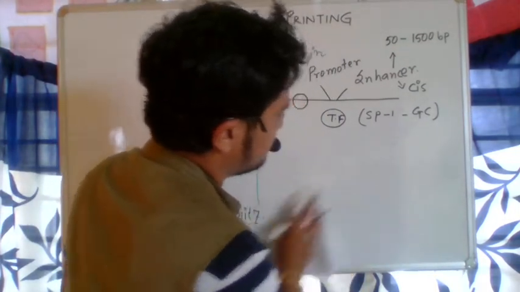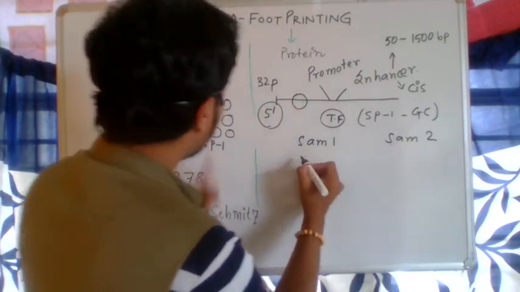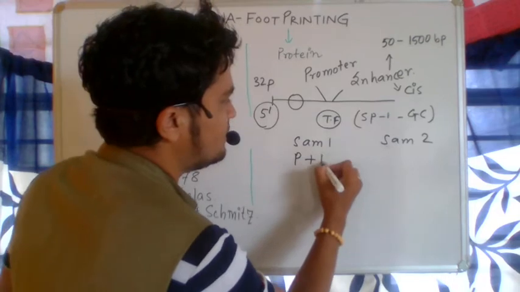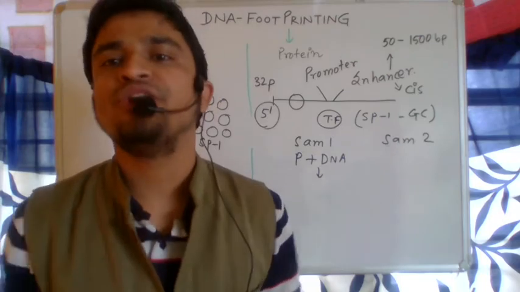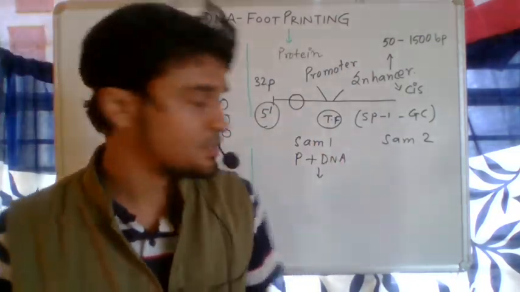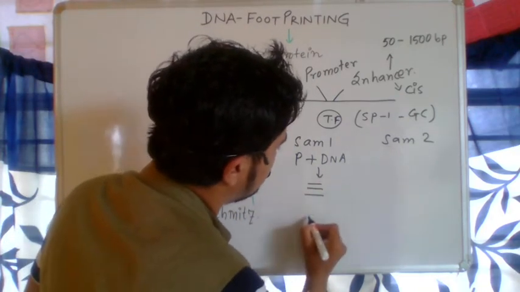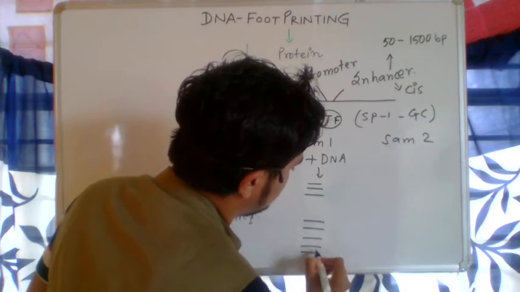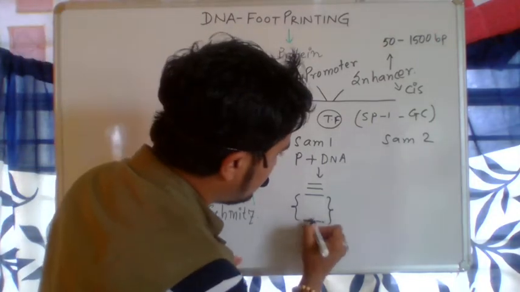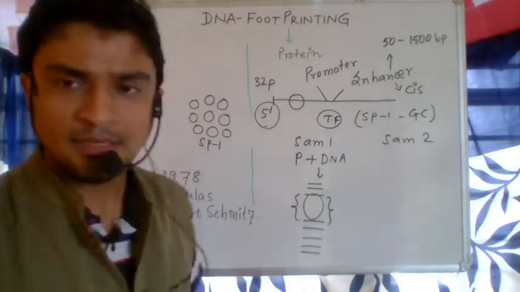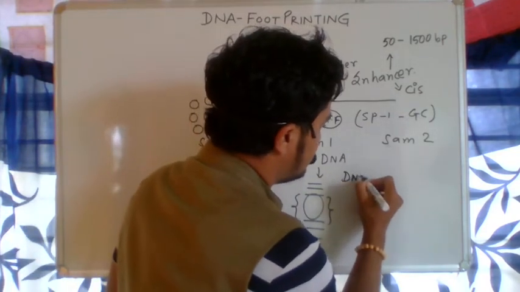You simply take two samples, sample 1 and sample 2. Now you take the mixture of protein and the DNA that is radio labeled and go for gel electrophoresis and autoradiography. On the X-ray film you can see the DNA fragments. So if the proteins are connected here, what will happen? Some part of the DNA will not show visibility on the X-ray film, because where the protein is connected to the DNA, that part is protected when you are going for the digestion by the DNase.